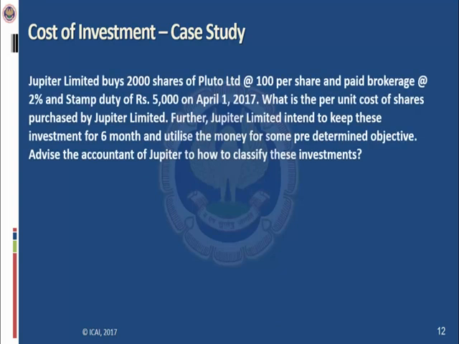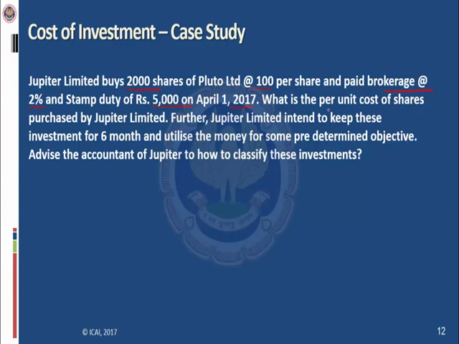Coming to the cost of investment case study, Jupiter Limited buys 2000 shares of Pluto Limited at the rate of rupees 100 per share. So Jupiter Limited has acquired 2000 shares of investment at the rate of 100 per share. So the cost of investment is 2000 multiplied by 100, 2 lakh rupees. And Jupiter is also paying a brokerage at the rate of 2%. So it is paying a brokerage of 2% and stamp duty of rupees 5000 on 1st April 2017. So apart from 2 lakh rupees, Jupiter has to pay 2% of brokerage to the broker and stamp duty to the government for rupees 5000 on acquisition of these shares.